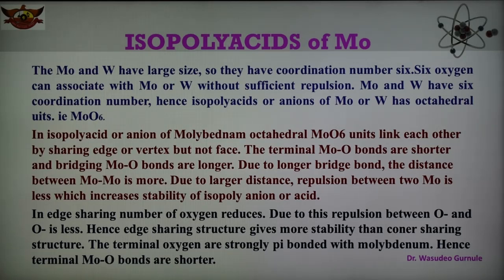In the case of the isopolyacid or anion of molybdenum, the octahedral units link to each other by sharing the edges, and not by the faces. The octahedral units of molybdenum isopolyacid are shared by the edges, and the structure is shown here.